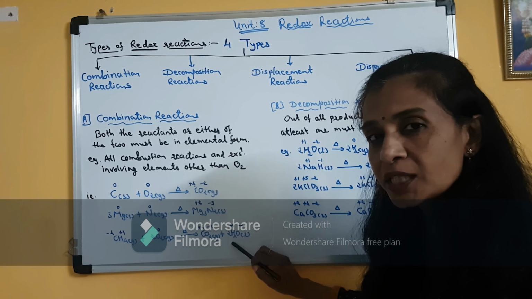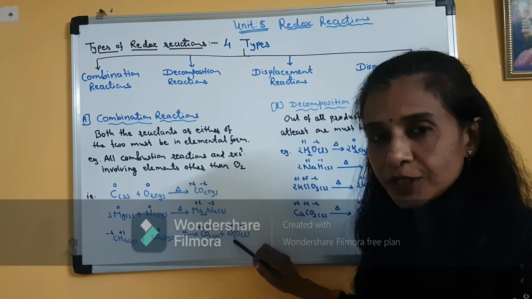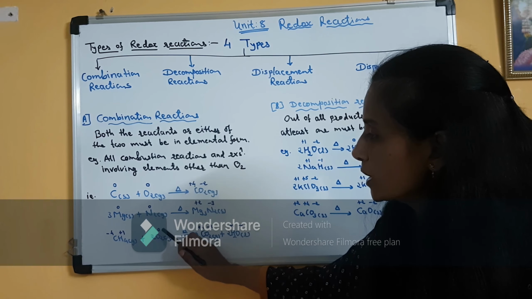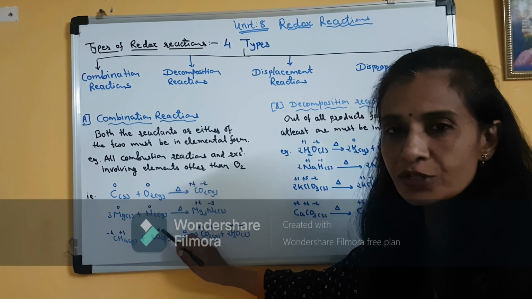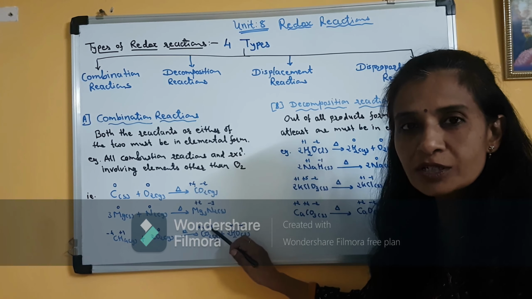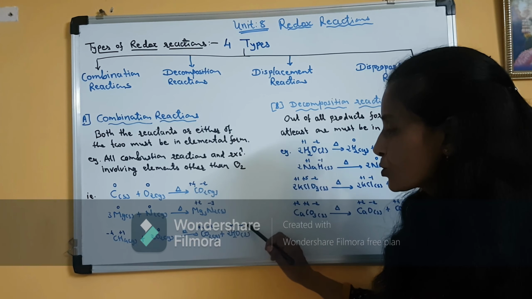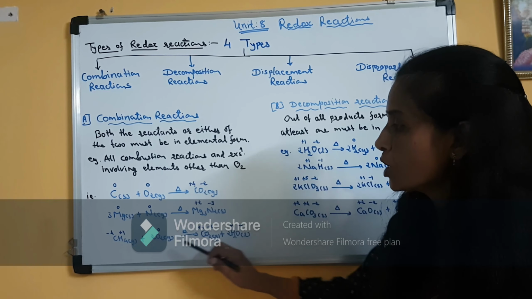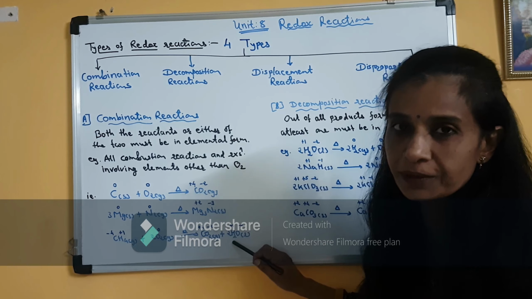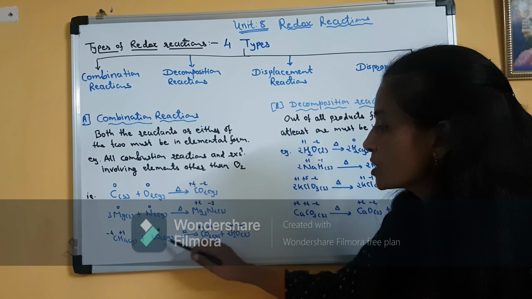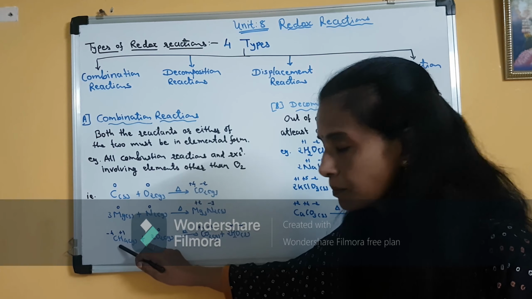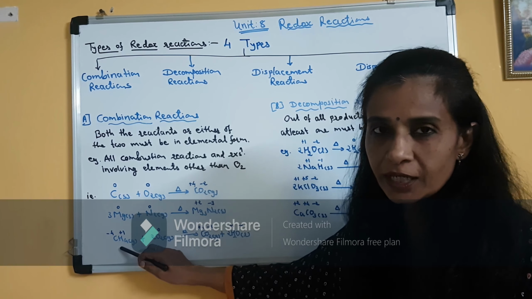So there is no change in the oxidation state of hydrogen. Clear? If we take oxygen, then oxygen in elemental form is in 0 oxidation state. When carbon dioxide is formed, it is in -2 oxidation state. Even in water it is in -2 oxidation state. So in this reaction, oxygen is undergoing reduction. Clear? So oxygen is an oxidizing agent and this methane is a reducing agent.